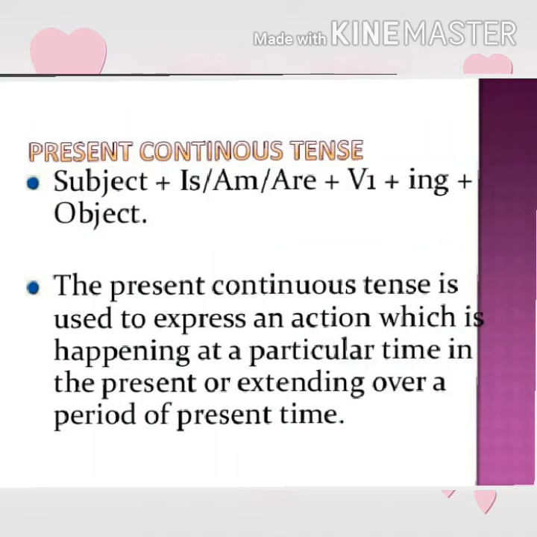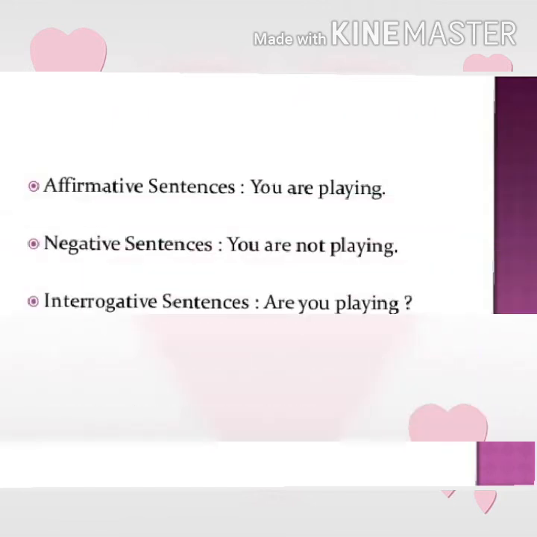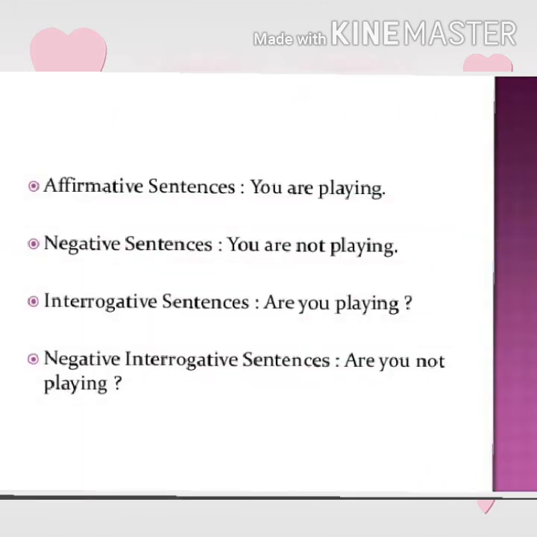Now let's see the present continuous tense. In structure, we have to use subject plus is, am, are plus first form with ing plus object. The present continuous tense is used to express an action which is happening at a particular time in the present or extending over a period of present time. Now let's see examples of present continuous tense. You are playing, you are not playing, are you playing, are you not playing? These are the sentences of four types: affirmative, negative, interrogative, and negative interrogative in present continuous tense.